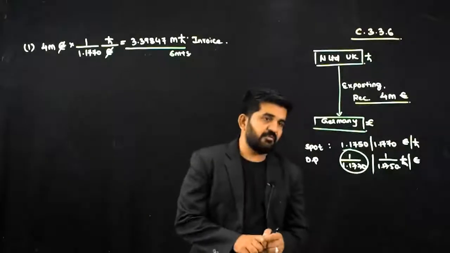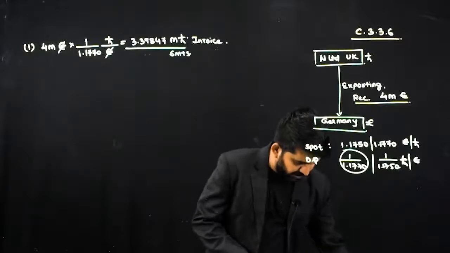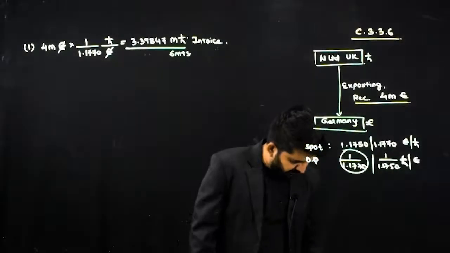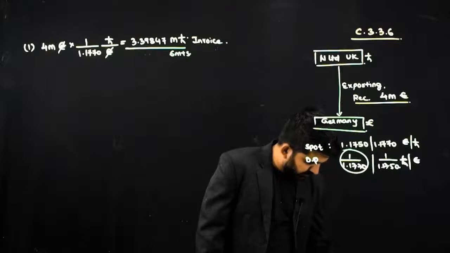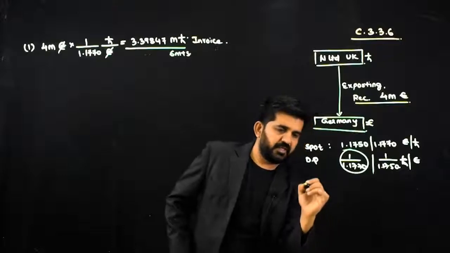So let me find out the forward rate. I am assuming it is decreasing, so it is a discount. So 60 will be reduced from 1.1750, and 55 will be reduced from 1.1770.